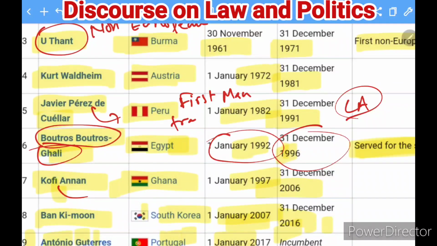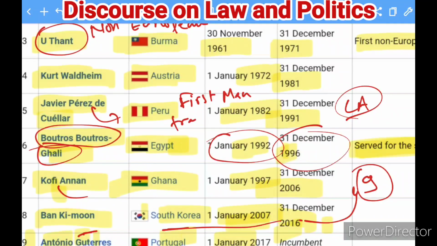So one question which may come is: Antonio Guterres is which number of Secretary General? Then you will just write the answer 9. Okay, so from the first Secretary General till now, we have a total of 9 Secretaries General.